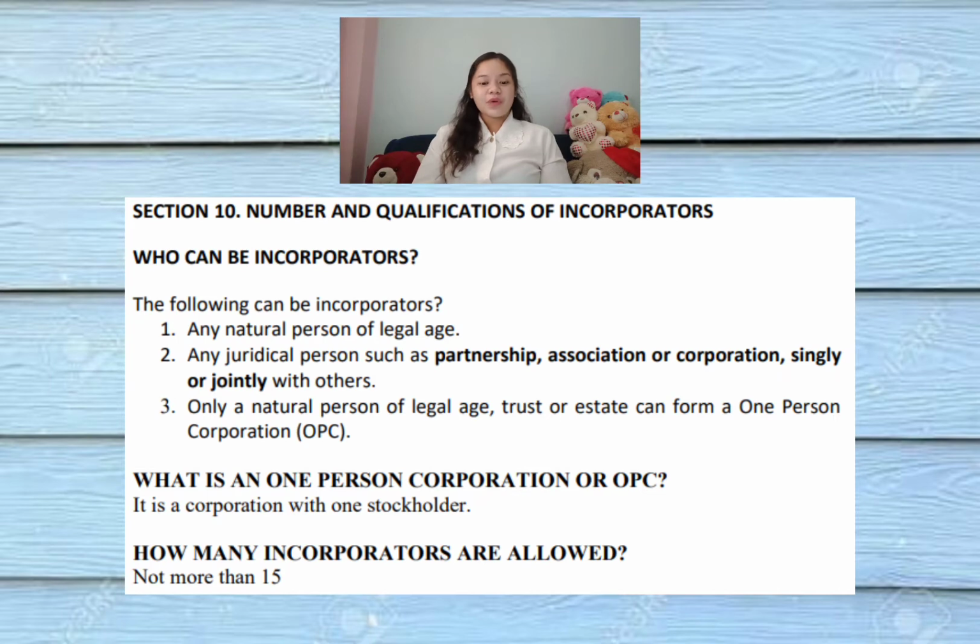Section 10. Number and qualifications of incorporators. So who can be incorporators? So the following can be incorporators. Number 1, any natural person of legal age. Number 2, any juridical person such as partnership, association, or corporation, singly or jointly with others. And lastly, only a natural person of legal age, trust, or estate can form a one-person corporation or the OPC.